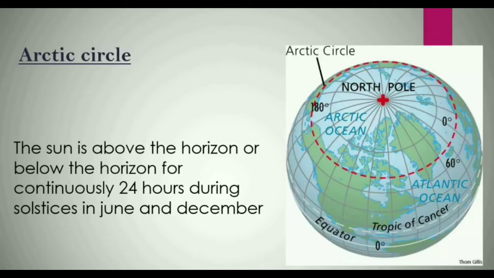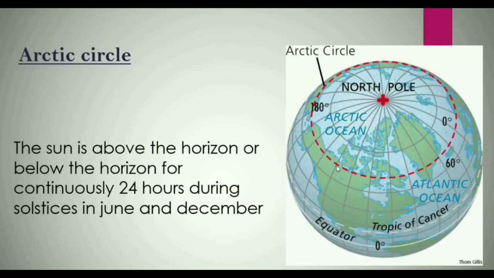First important line of latitude is the Arctic Circle. The Arctic Circle is one of the 5 major circles of latitude. It is the parallel of latitude that runs 66 degree 33 minutes 44 seconds north of the equator. This is too long, children. We have to say it in short, like 66.5 degree north of the equator. So, the Arctic Circle marks the southernmost latitude in the northern hemisphere at which the sun can remain continuously above or below the horizon for 24 hours.